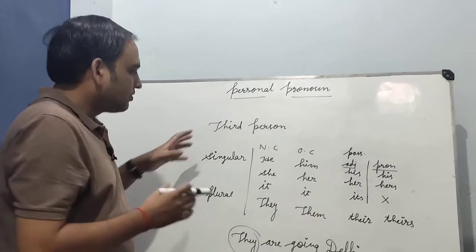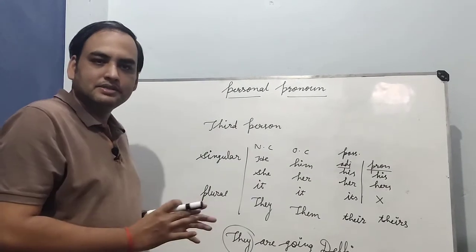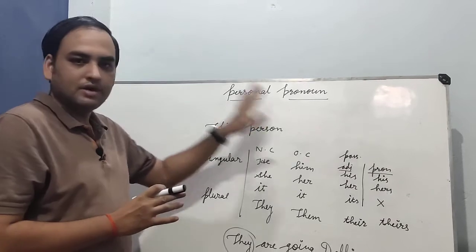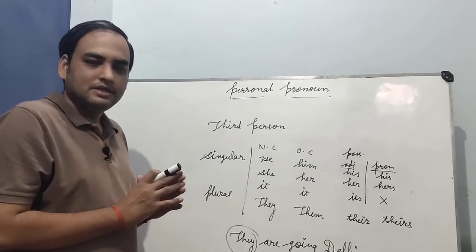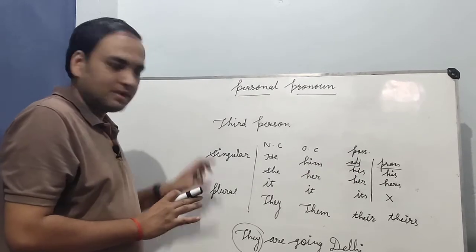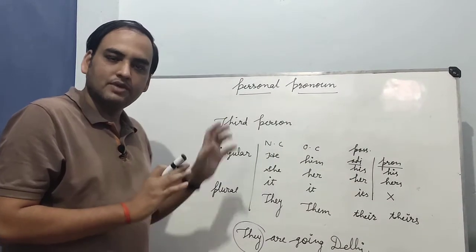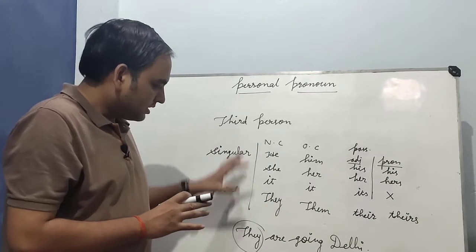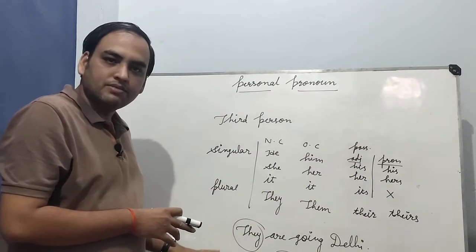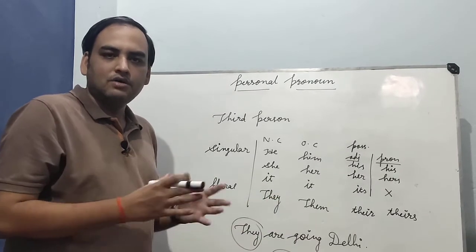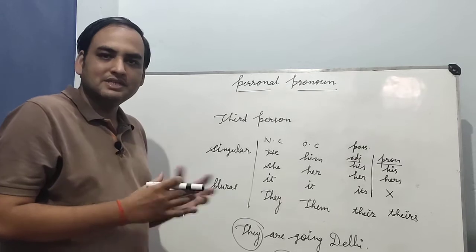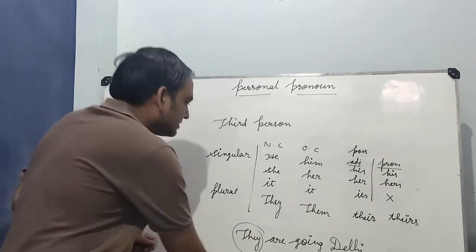Okay, so first person, second person, third person, there are 3 types of persons in personal pronouns, and we have studied these personal pronouns one by one by making these tables. Okay, and we have also understood how to use these personal pronouns in sentences. Now we will practice these pronouns in a mixed manner and we will make some sentences.